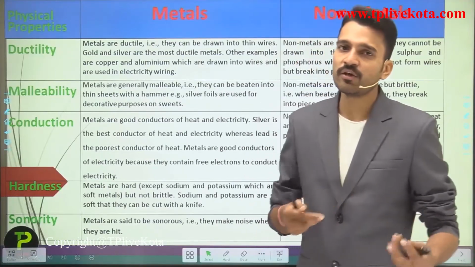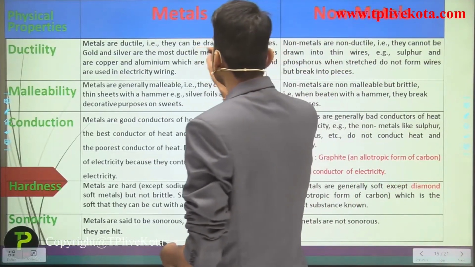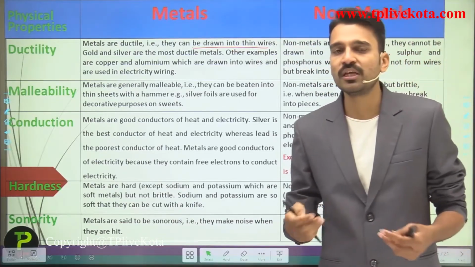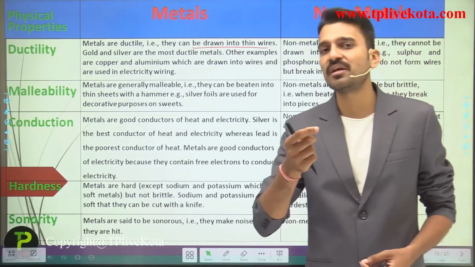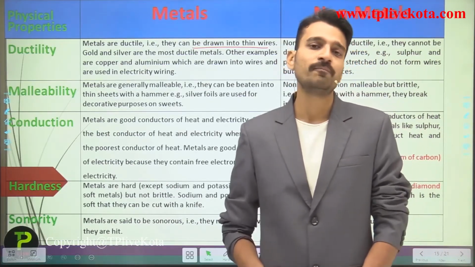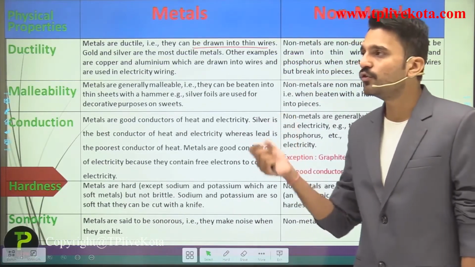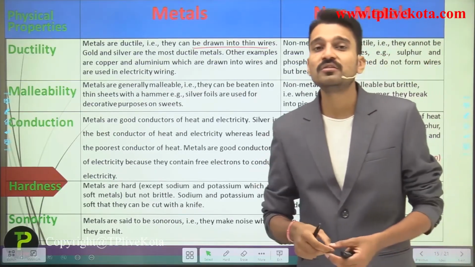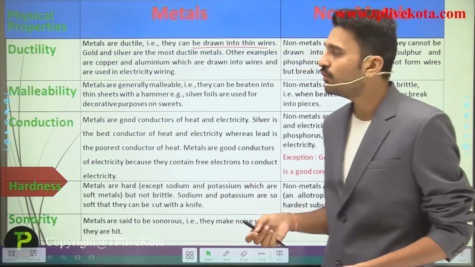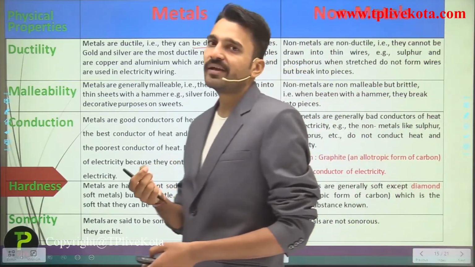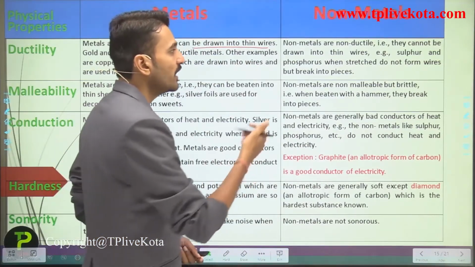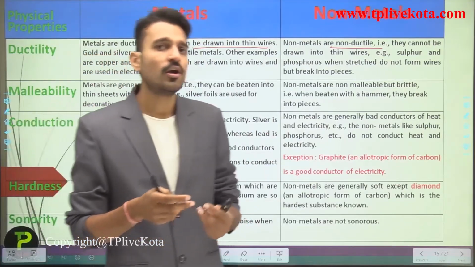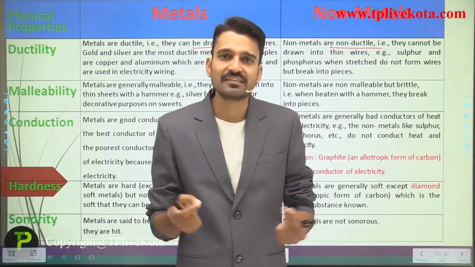ductility. So what is the meaning of ductility? Ductility means that they can be drawn into thin wires. The property due to which a substance can be drawn into thin wires by stretching is termed ductility. Metals are ductile. That is why we can use metals like copper and aluminium in wiring, because they are ductile and can be drawn into wires. While non-metals are non-ductile at all. They are simply brittle in nature. We cannot draw non-metals into wire by stretching.